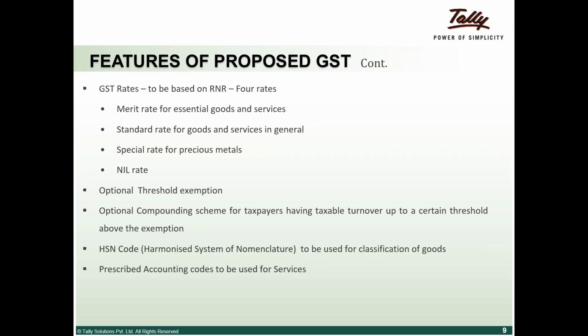So basically, this is for companies who don't want to maintain their entire list of books of accounts and all the paraphernalia that goes along with it, and also work out what should be my input credit, how much should be my output tax, and things of the sort. A few companies opt for this compounding scheme, which, like Shiv said, is also available currently in the service tax and VAT era. It is also available in the direct tax area. So if I opt for a compounding scheme, 50 lakh is my threshold for all the businesses that I run.